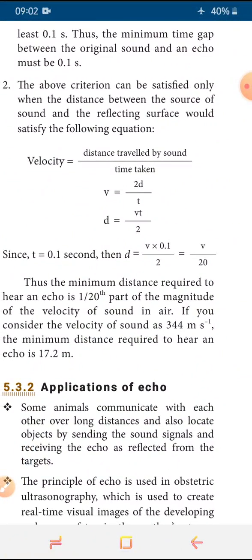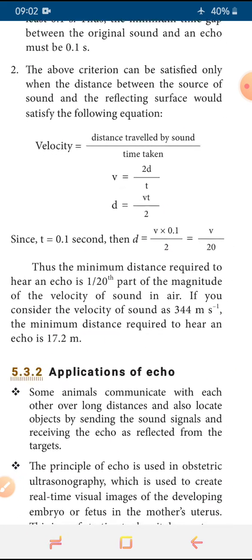So the minimum time gap between the original sound produced by the source and the echo produced after the reflection must be 0.1 second. Okay, and the second point is that the first point can be satisfied only when the distance between the source and the reflecting surface follows the equation.